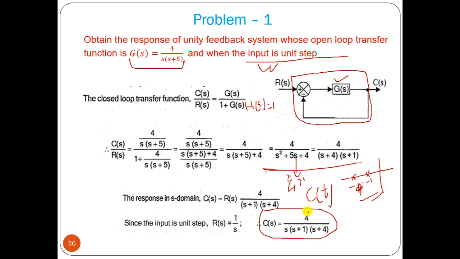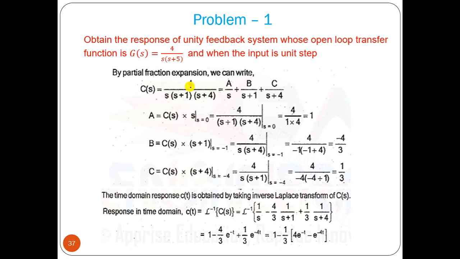c(t) means we have to find out the Laplace inverse of C(s). So let us solve that. A by s, B by s plus 1, C by s plus 4. From that we can find out A, B and C, put them here and find the inverse Laplace. 1 by s means 1, 4 by 3 constant e to the power minus t, 1 by 3 constant e to the power minus 4t. So 1 minus 1 by 3, you can take it as common factor, 4 e to the power minus t minus e to the power minus 4t. So this is the output response, right?